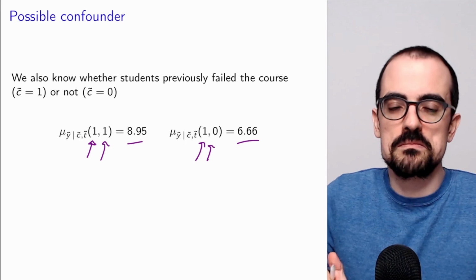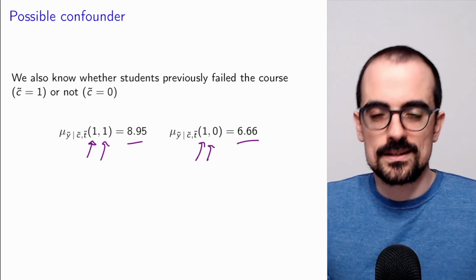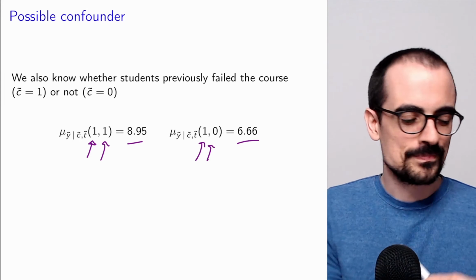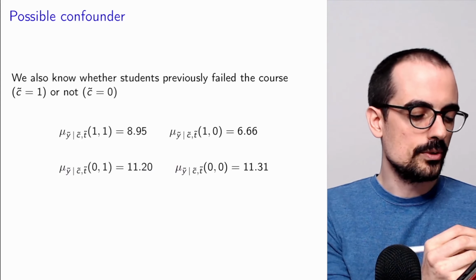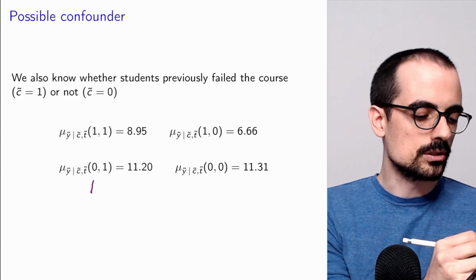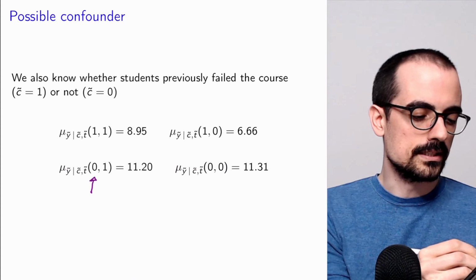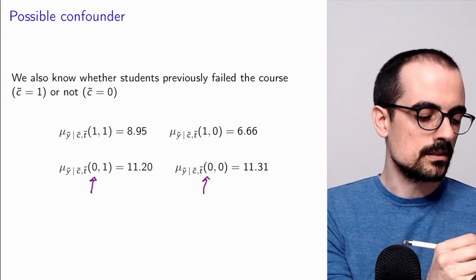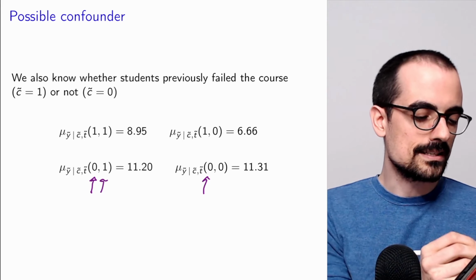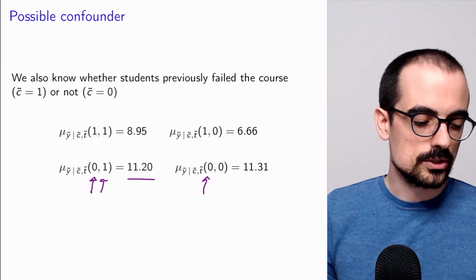So for those students, it seems that the classes, we don't know if they're helping, but at least the ones with private classes have higher grades. What about the students that did not previously fail? The ones that did not previously fail and take private classes have an average of 11.20.